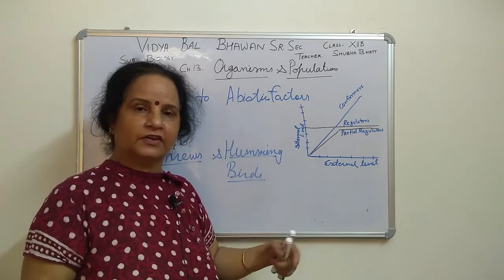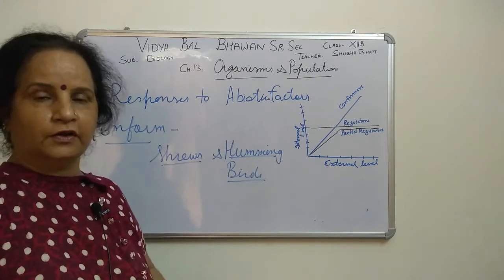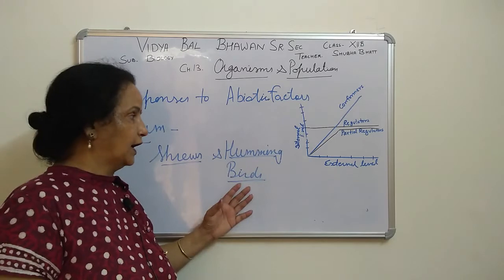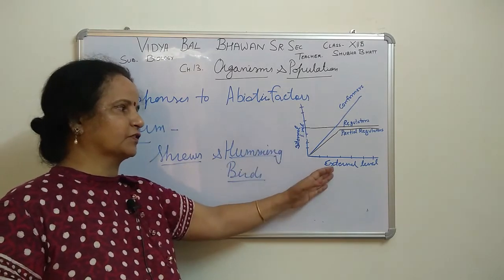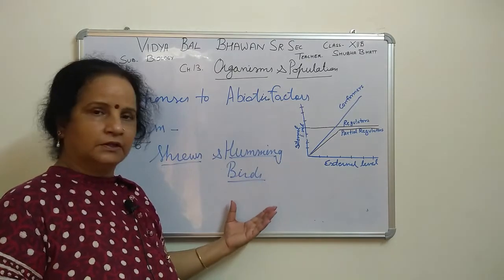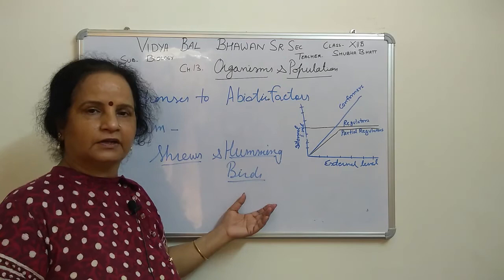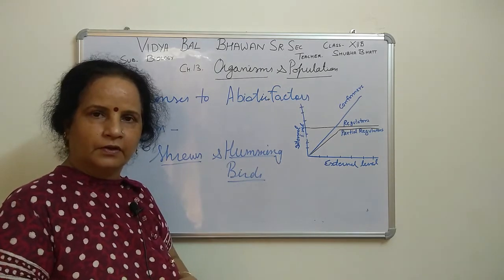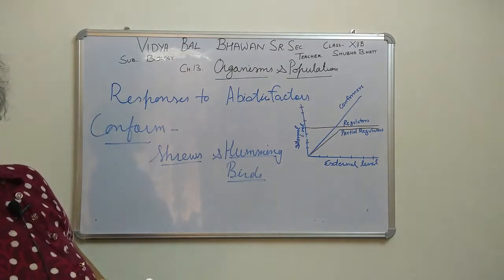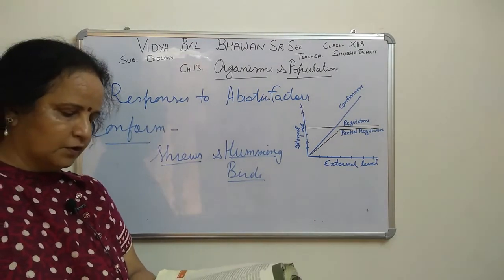So they are releasing energy, and by metabolic activities they have to generate more energy so that they can perform all those activities and cope with the external level also. So it would be better for them to leave that place and go to another area where the temperature is normal. This is the reason the smallest organisms are not seen in the colder regions, right? So these are the conformers.